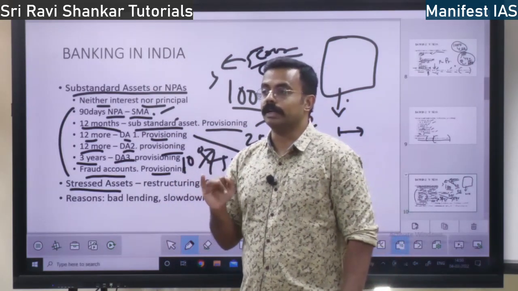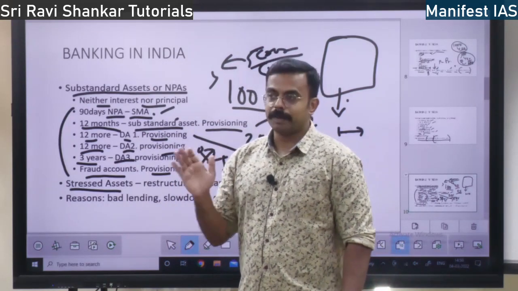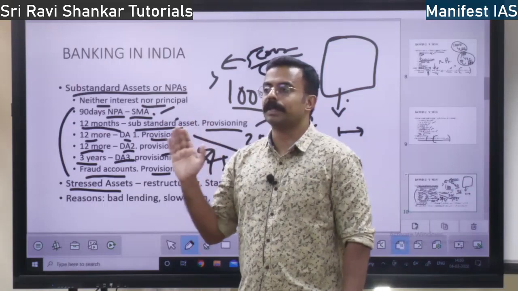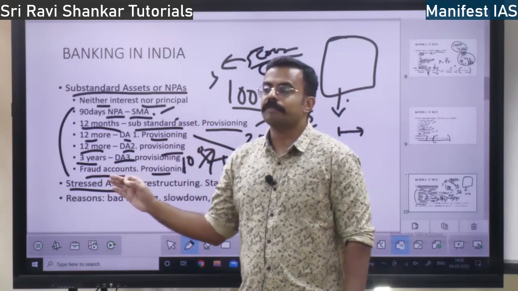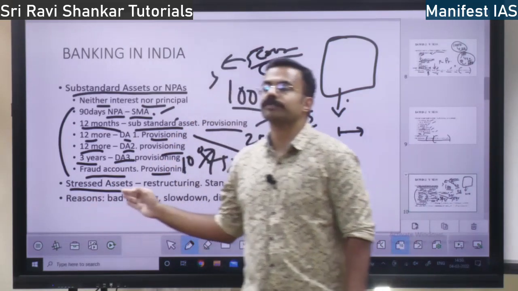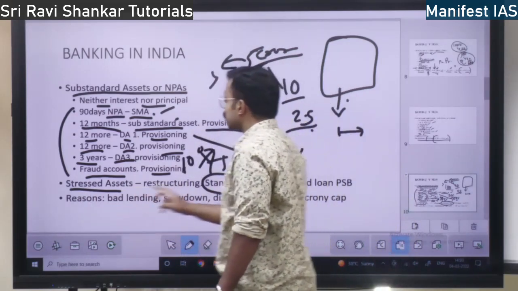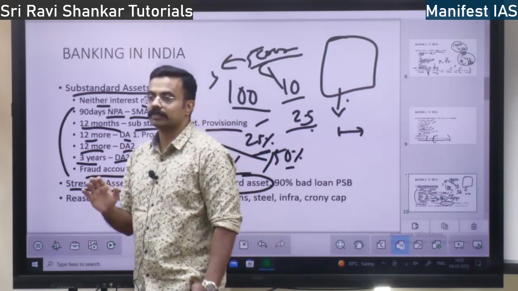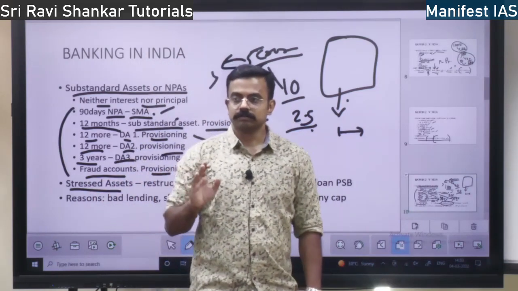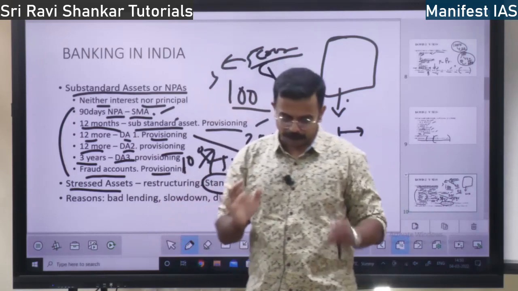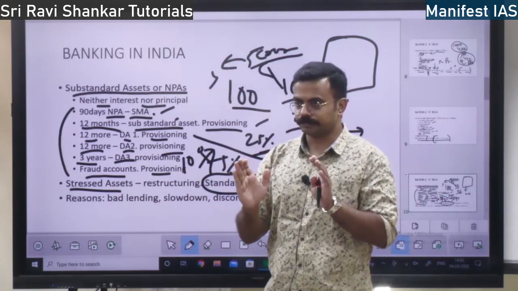Best example is COVID. Everybody who was giving proper principal and interest faced a lot of stress because of COVID. So all the standard assets became stressed assets. Clear?